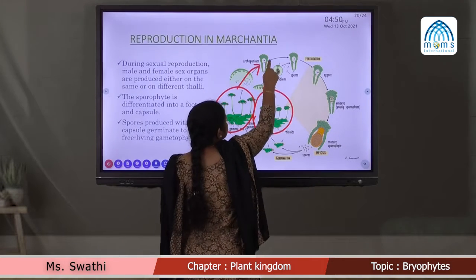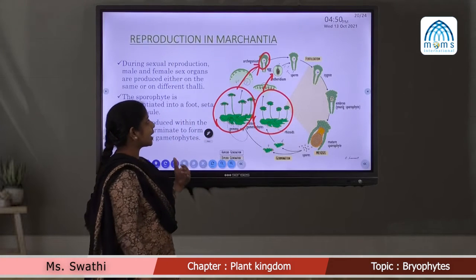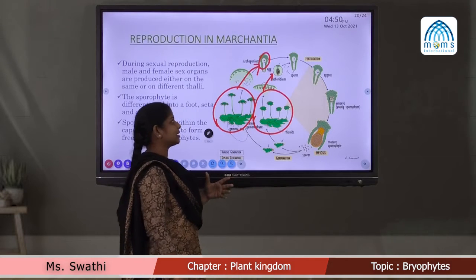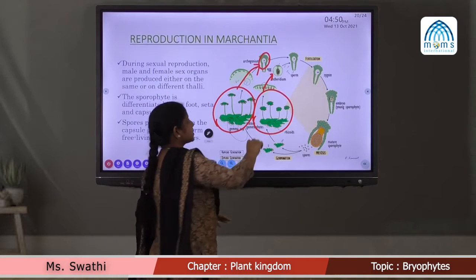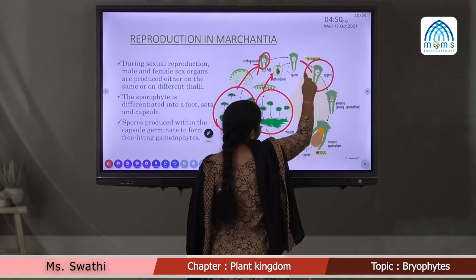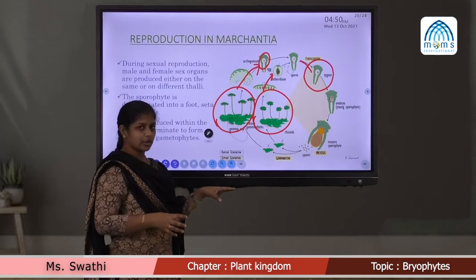And here you can see the presence of the egg. During reproduction, when the antherozoids reach the archegonium, fertilization takes place. After fertilization, it gives rise to the zygote. The male gamete and female gamete fuse to form the zygote.